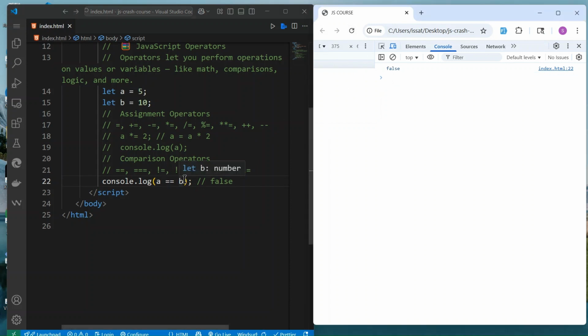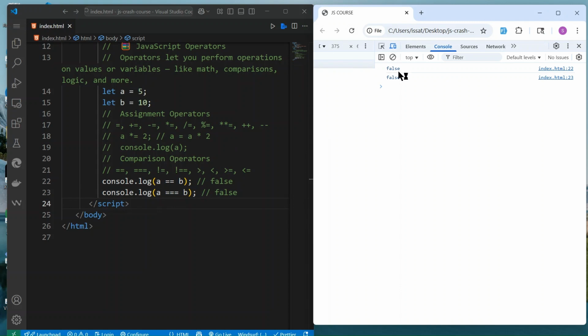But if I say if A, this one and this one are actually the same thing, so I can use this one, but later on you will see about this, so I don't want to confuse you with this one for now. Just keep it this way, because it's too much to hold at the same time. All right, so if I do the same thing, you will see, you get false.